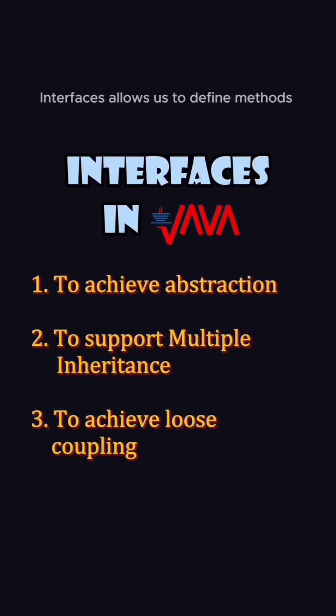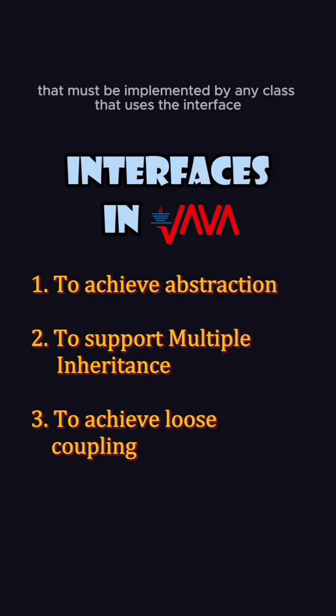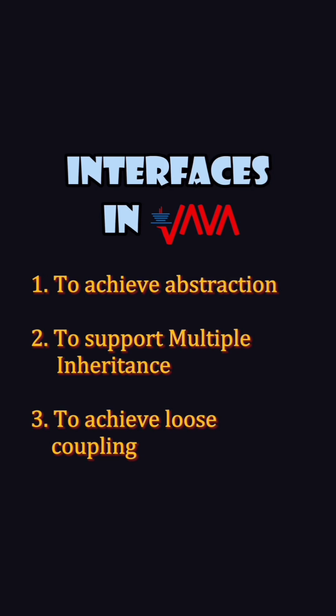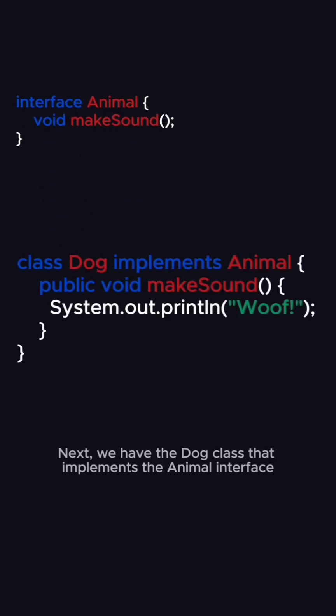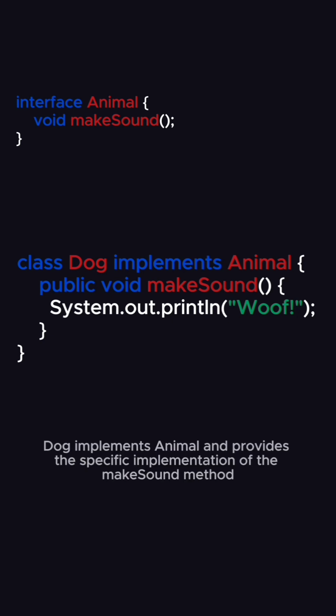Interfaces allow us to define methods that must be implemented by any class that uses the interface. Let's see how it works. We have an animal interface that defines a method makeSound which any implementing class must provide. Next, we have the dog class that implements the animal interface. Here, dog implements animal and provides the specific implementation of the makeSound method.